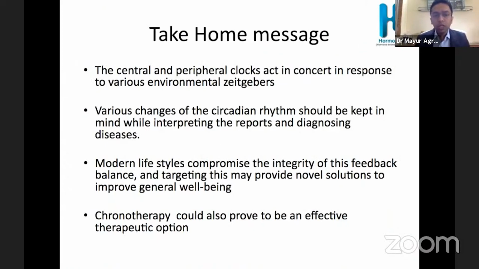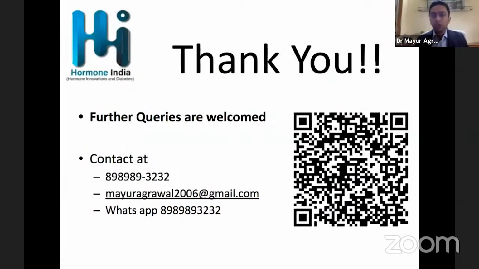To conclude the session, central and peripheral clocks act in synchronization to the various environmental zeitgebers. Various changes of the circadian rhythm should be kept in mind while interpreting reports and diagnosing disease. Modern lifestyle compromises the integrity of this feedback balance, and targeting this may provide a novel solution to improve general well-being. Chronotherapy could also prove to be an effective therapeutic option. Thank you for your patient hearing.